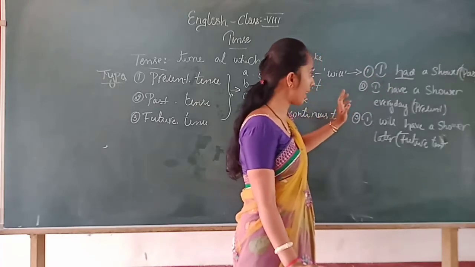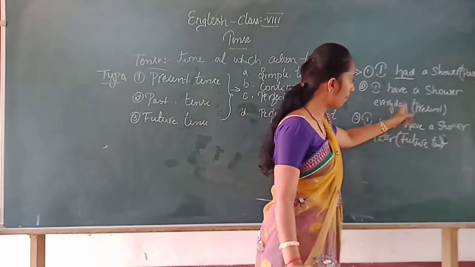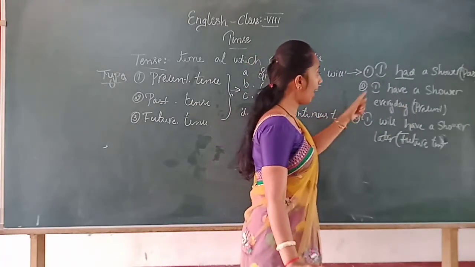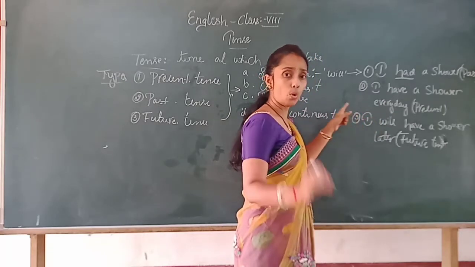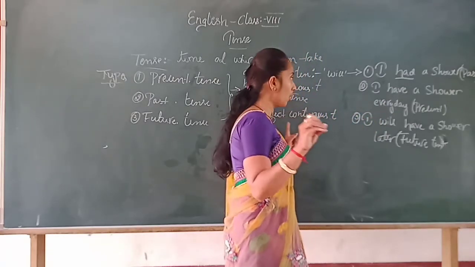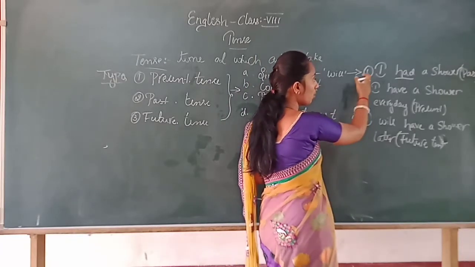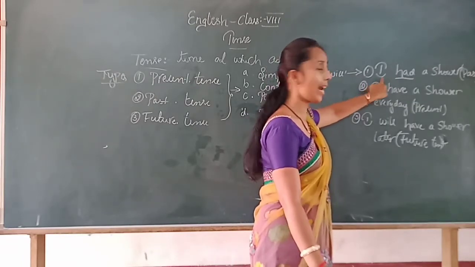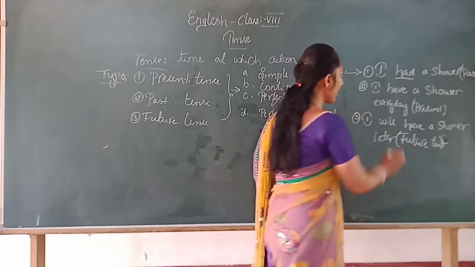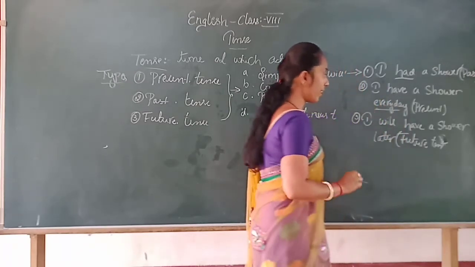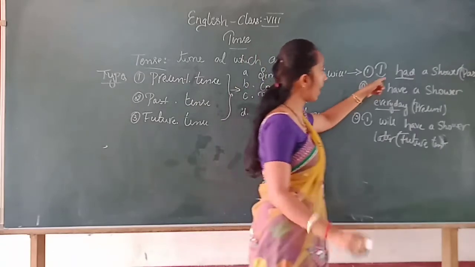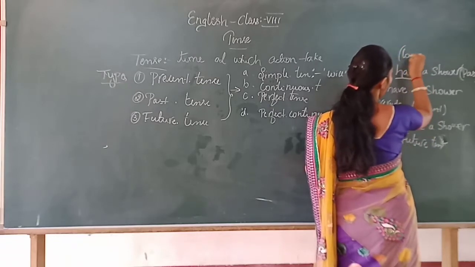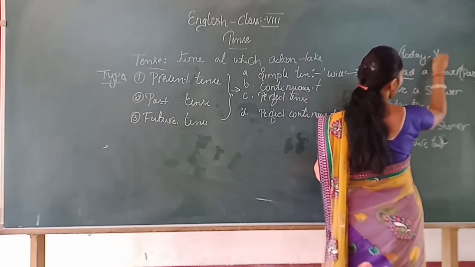Whereas the present tense exactly shows that I have a shower every day. It means that you are going to have a shower every day. So here we can see that the meaning of the two sentences is similar. Here every day shows the frequency, but in I had a shower, it means either today or yesterday.